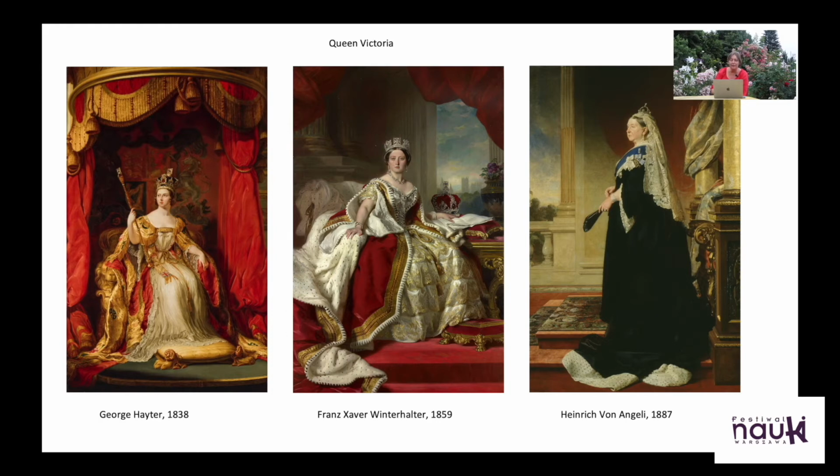So if we look at the coronation portrait of Victoria as a young girl, she was only 18 when she came to the throne, and compare it with something from the middle of her reign, and then the later period when she was a widow, we can see similar ideas really of greatness, of monarchy and magnificence. And they are all made, not all, the one in the middle is made by her favorite painter, and she had again a great collaboration with a foreign artist, this time a German artist called Franz Xaver Winterhalter.